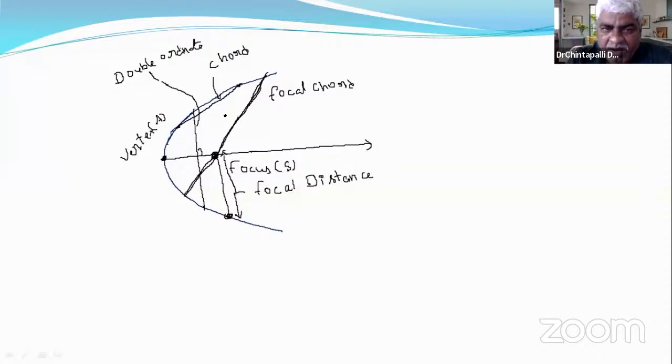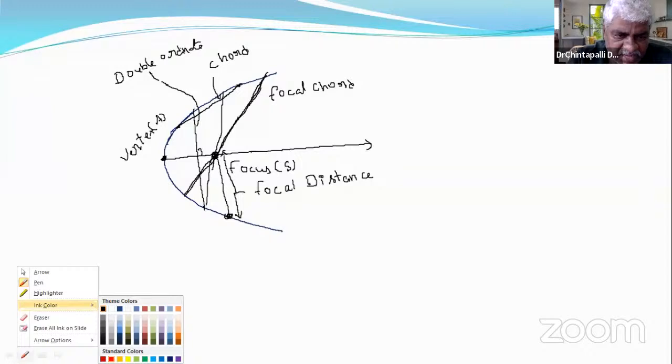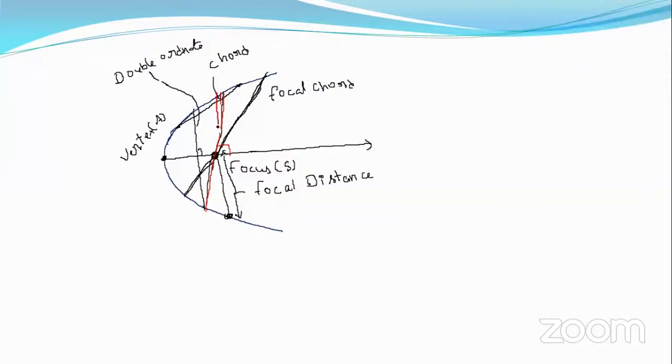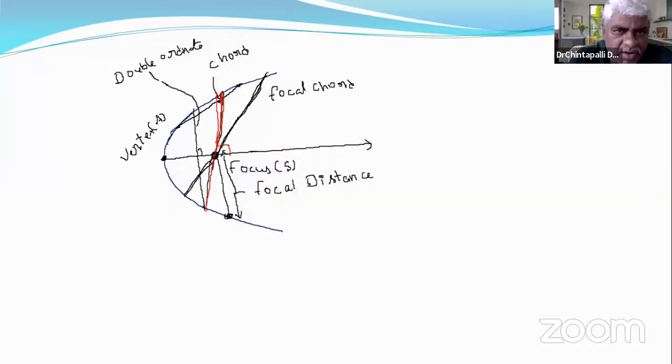But if a double ordinate passes through the focus, that means like this. This line has two properties. This line has the double ordinate property, that means perpendicular to the axis, and the focal chord property, which is passing through the focus.